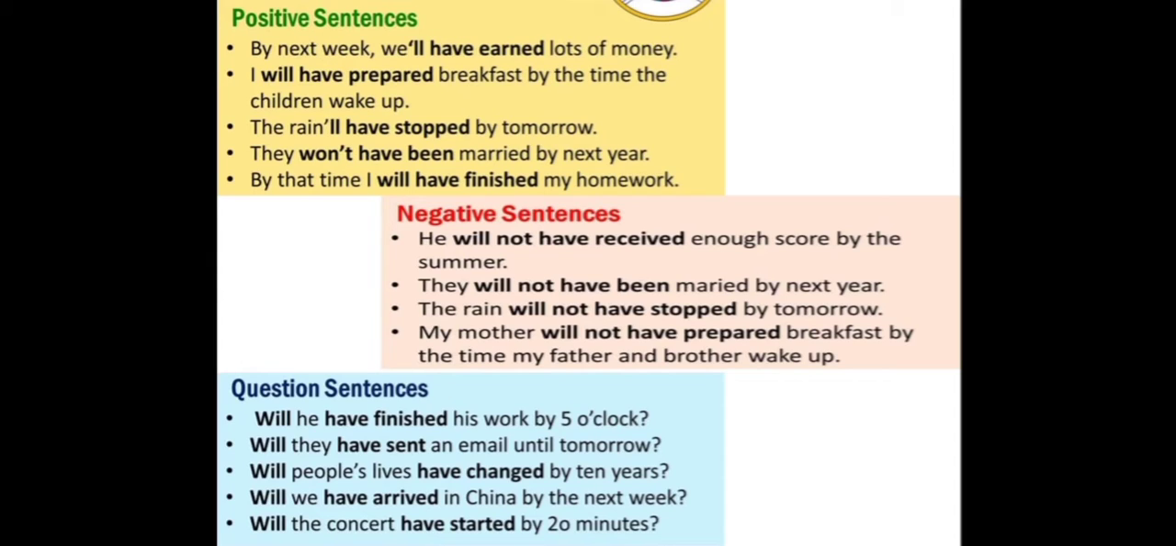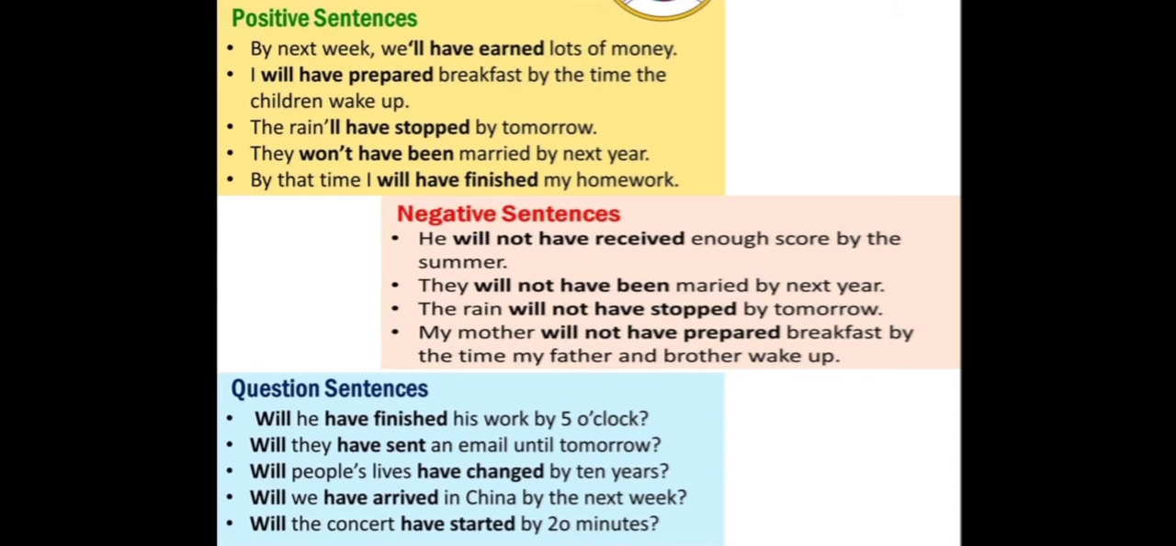Let us look into negative sentences. He will not have received enough score by the summer. Here the format is will plus not plus have plus the past participle form of verb. Here you have put will not have received. Let us look into other sentences.